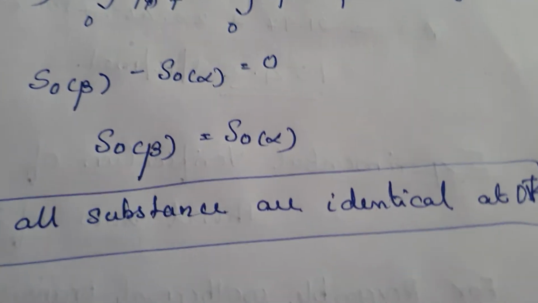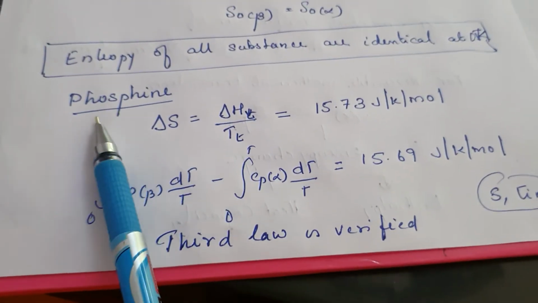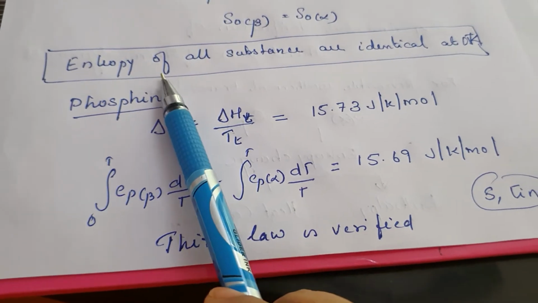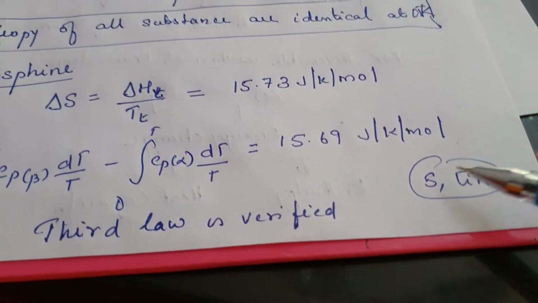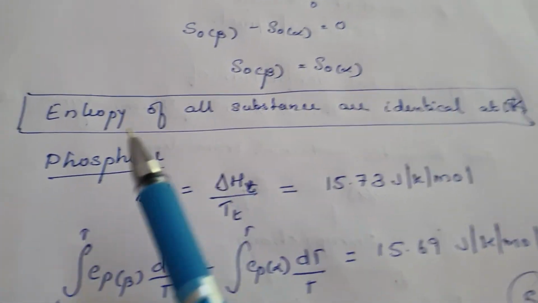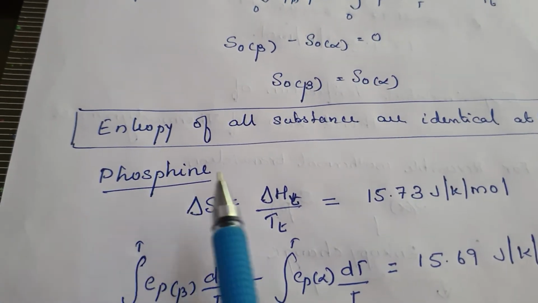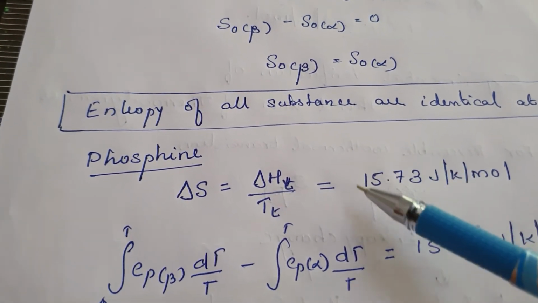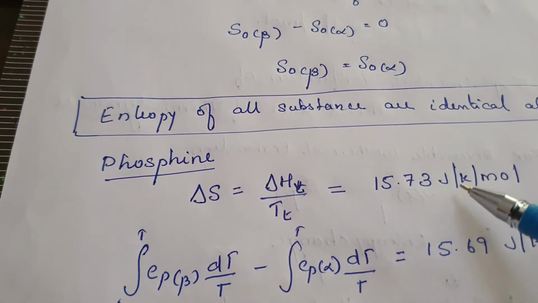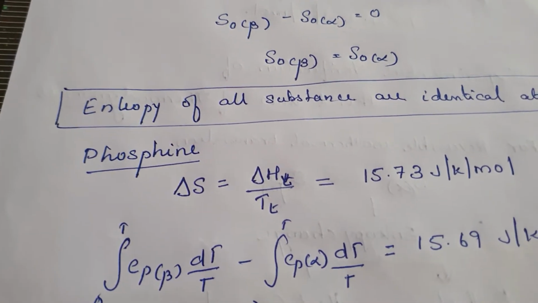This is how it is confirmed. They have taken the example of phosphine. Actually, it has been found good for phosphine, sulfur and tin. I'll just say with phosphine. For phosphine, when they calculated using enthalpy, the value they got was 15.73 joule per Kelvin per mole.